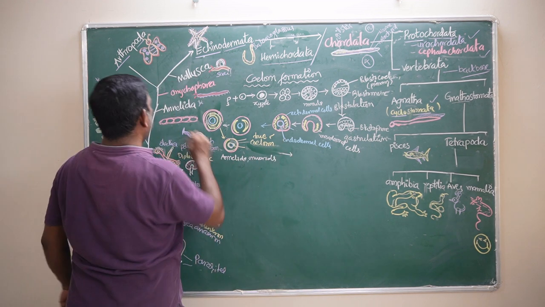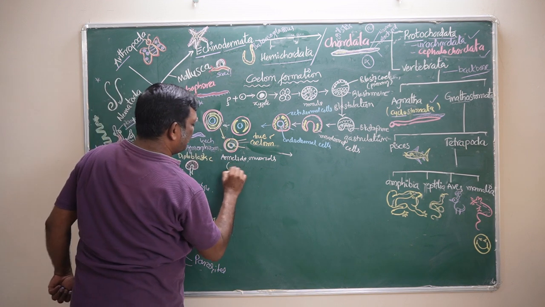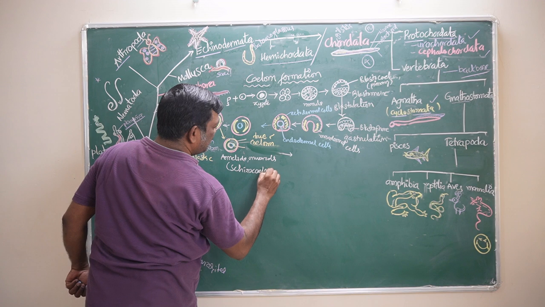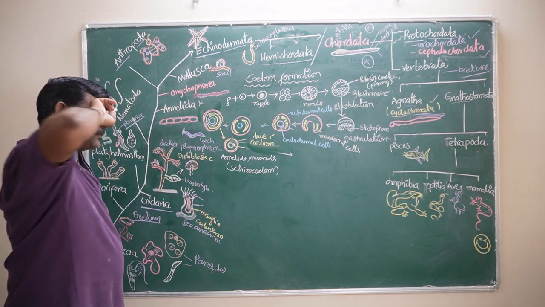These are called Annelida, Onychophora, Arthropoda, Mollusca. These are called the Schizocoelomates. That is called the Schizocoelom. What do you mean by Schizocoelom?